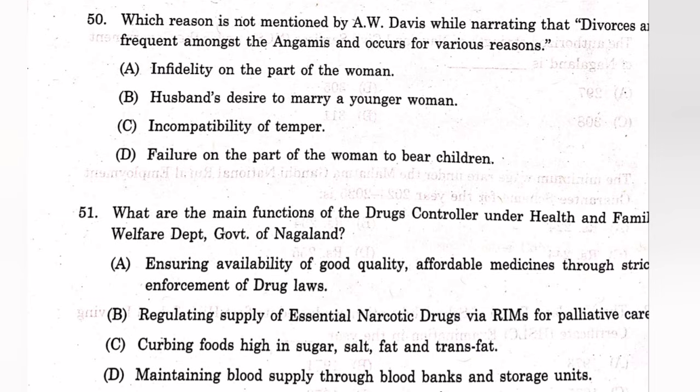Question number 50. Which reason is not mentioned by A.W. Davis while narrating that divorces are frequent amongst the Angamis and occur for various reasons? The answer is B. Husband's desire to marry a younger woman.